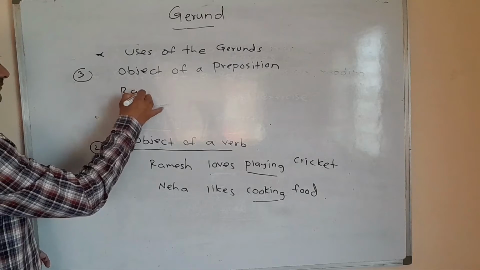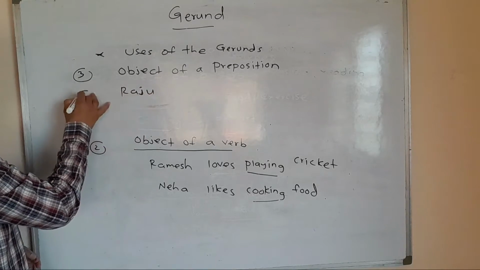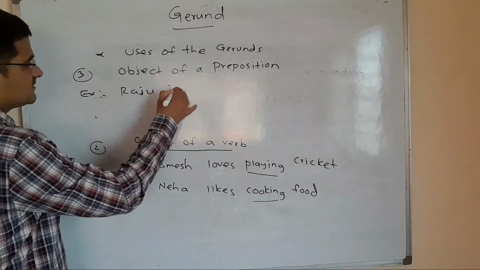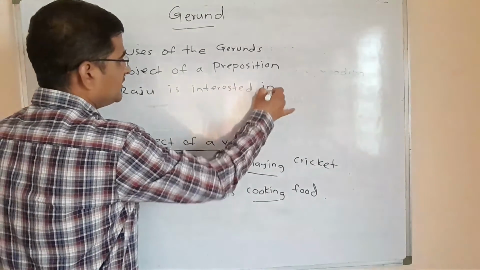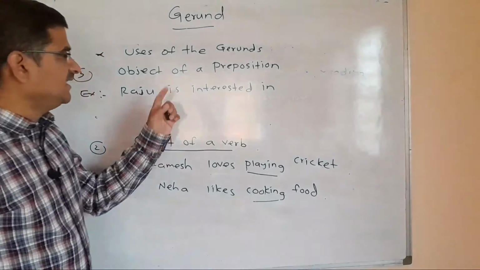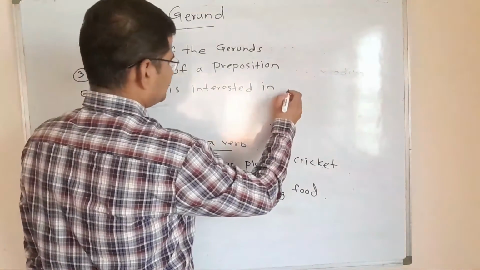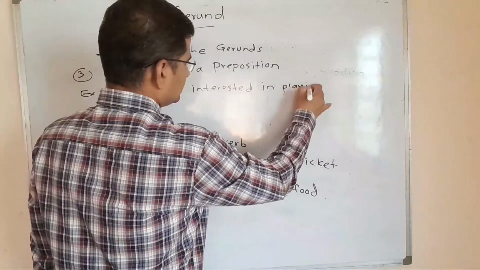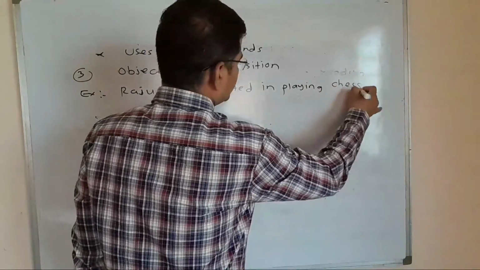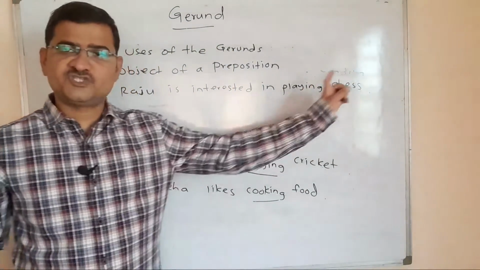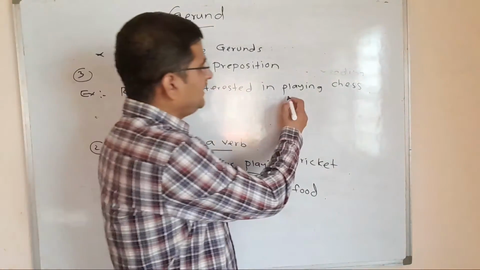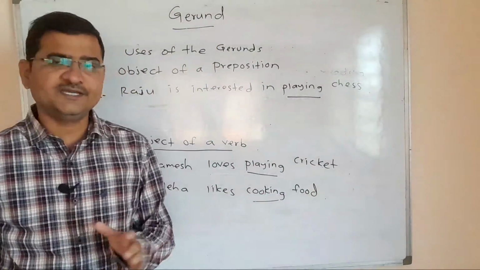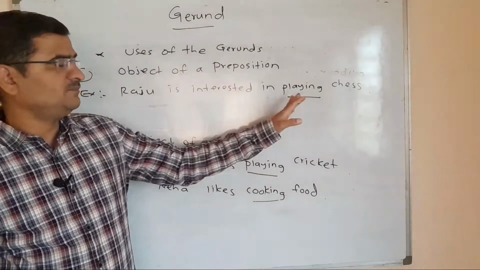For example, Raju is interested in playing chess. Raju is interested in playing chess. So here we can say object of a preposition, playing. Playing is a gerund here, and it is object of a preposition here.